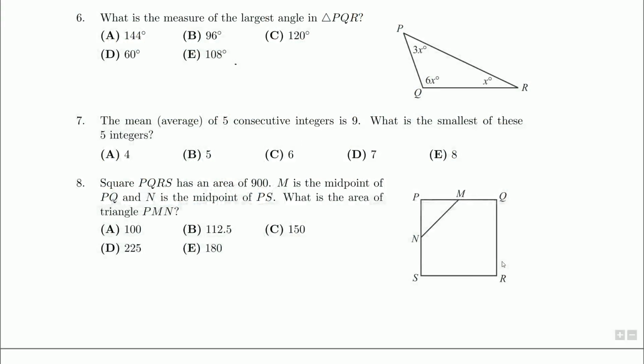Root Beer here, looking at question number 7 on our 2010 Cayley Math Contest. What have we got? The mean, or average, of 5 consecutive integers is 9. What's the smallest of these 5 integers? Now, there's a nice little trick when it comes to having an odd number of consecutive integers being averaged, in that the number that you would get as the average is always the middle of these odd consecutive numbers.